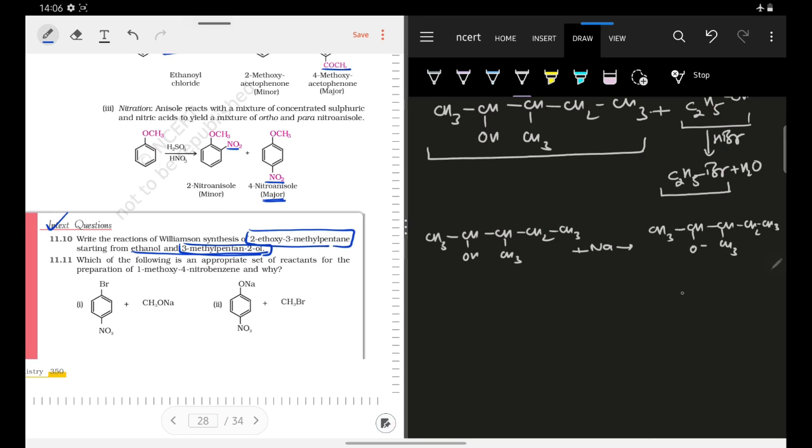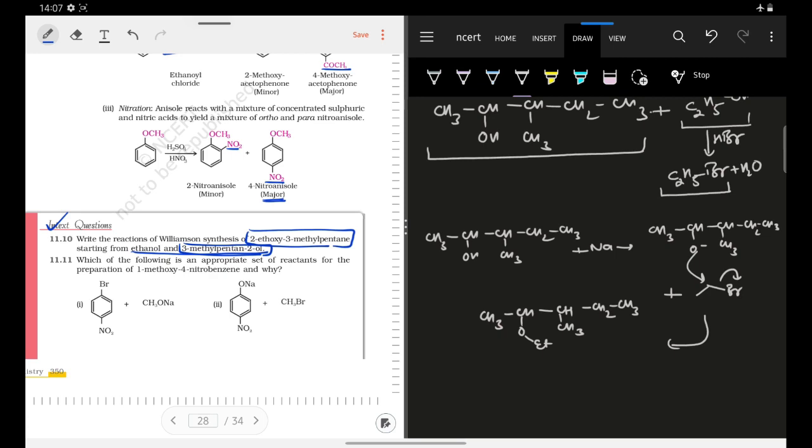And I will make it attack on your ethyl bromide. Once it attacks this ethyl bromide, the Br will be released and it will lead to the formation of your desired product, which they have already mentioned, which is CH3 CHO Et, where Et is your ethyl group, CH3, and this is your CH2 CH3. Okay, this is your desired product that they have asked you to form. So this much you must remember.